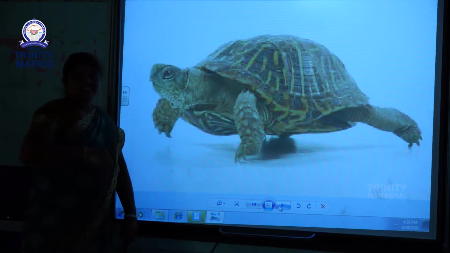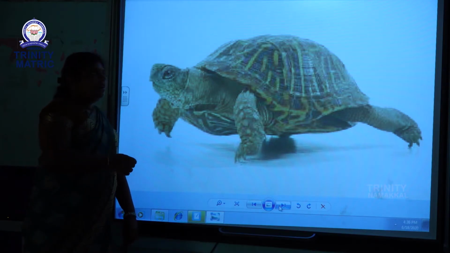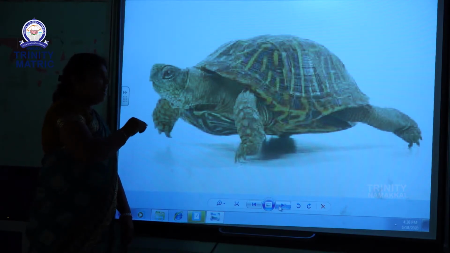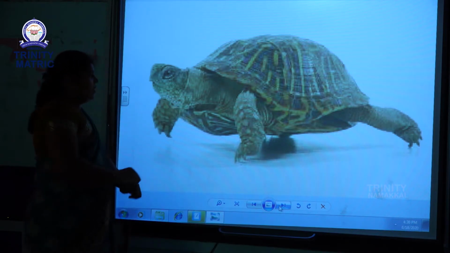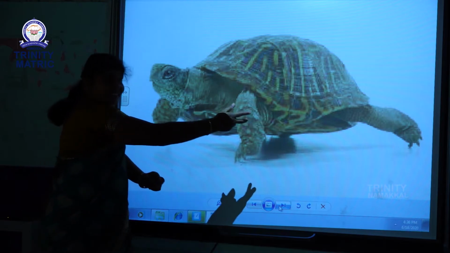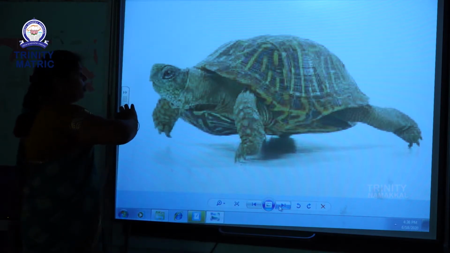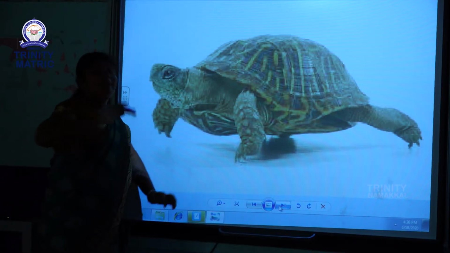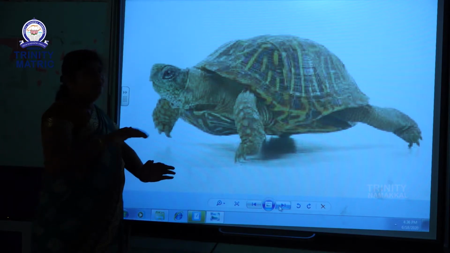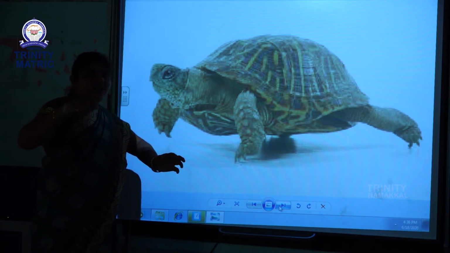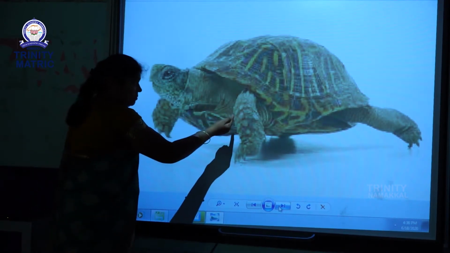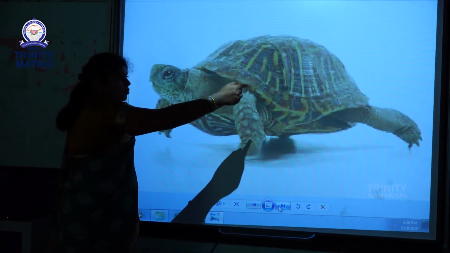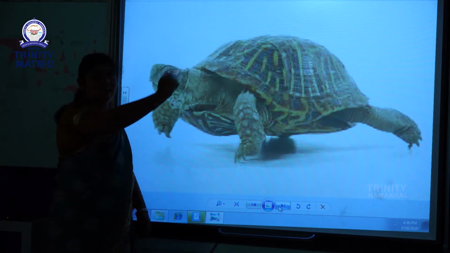This picture is a turtle. A turtle has two pairs of limbs, the front and the back, called hind limbs. These limbs are called paddle-like limbs. What do you mean by paddle? Paddle, like an oar. The paddle-like limbs are used to move from one place to another.